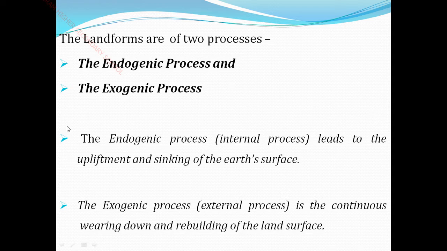We have seen about the endogenetic process and exogenetic process. So the landforms are of two processes. The endogenetic process means the process which works in the interior of the earth surface. And what is the exogenic process? Exo means the outermost, so it works on the external of the land surface. So this is called the exogenic process.